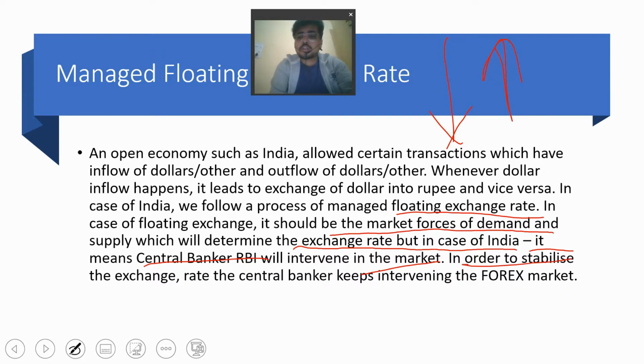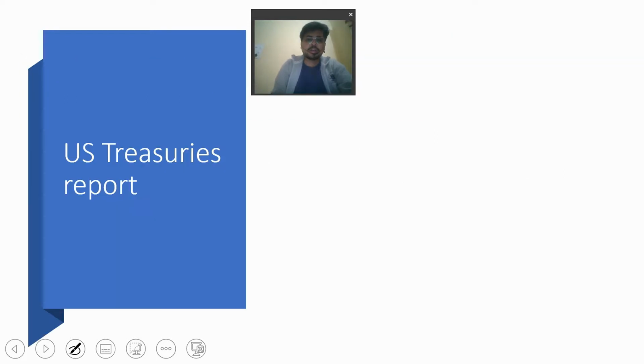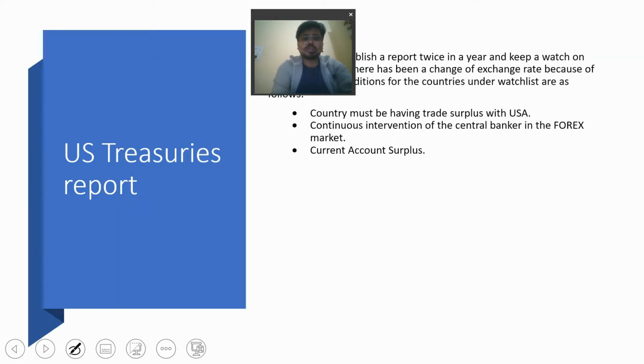So in order to stabilize the exchange rate, the central banker keeps intervening in the forex market. In case of India, RBI used to intervene in the forex market. Okay, so what is this US Treasury report?